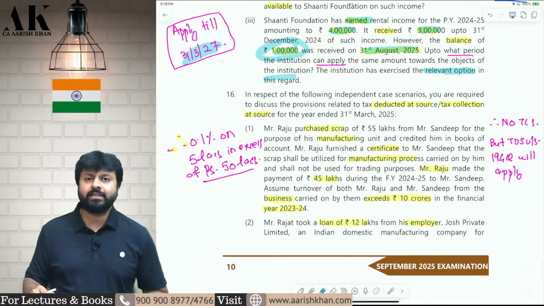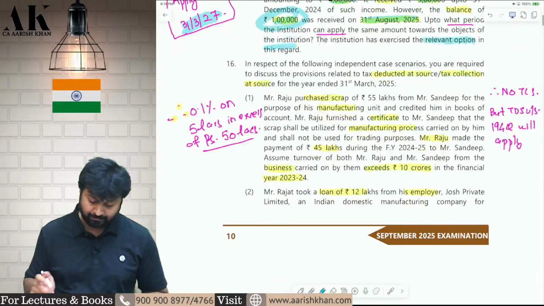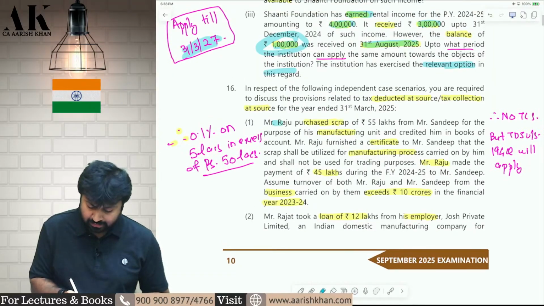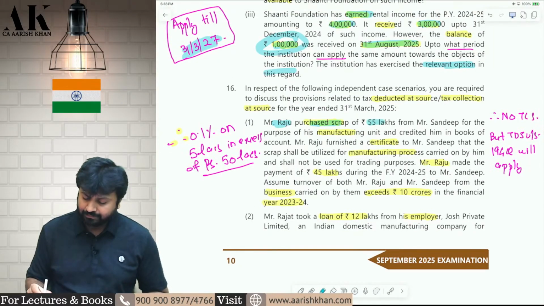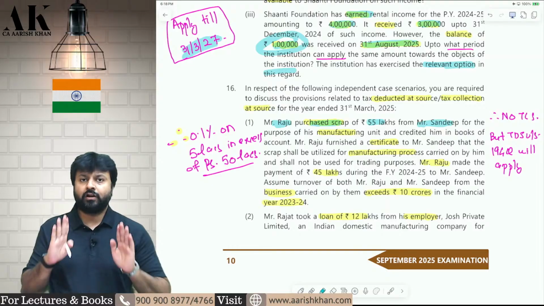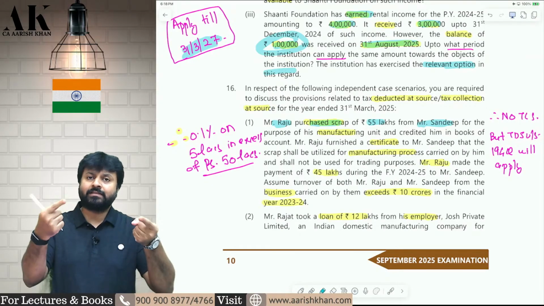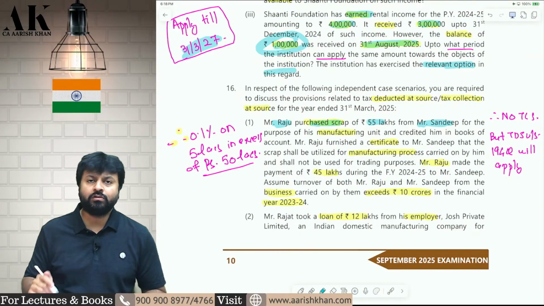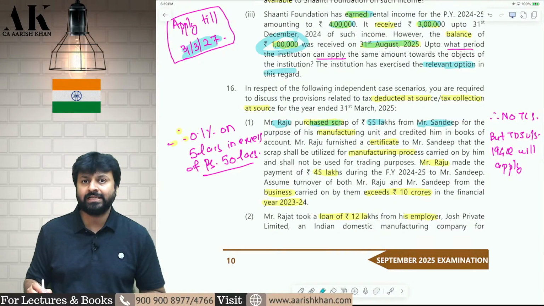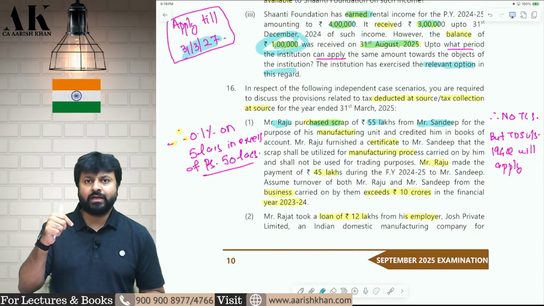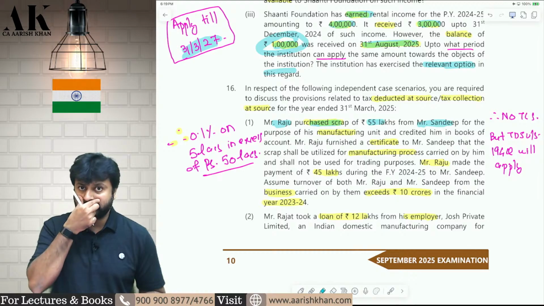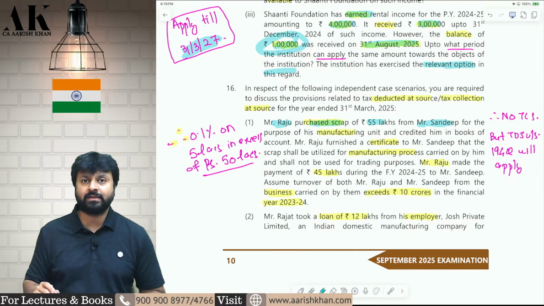Next one, question number 16, which is on TDS and TCS. There are two people over here, Mr. Raj and Mr. Sandeep. Mr. Raj is purchasing some scrap from Mr. Sandeep. Now remember, Mr. Raj is a buyer, Mr. Sandeep is a seller. If any person sells scrap, then that person should collect TCS under 206C subsection 1. So Mr. Sandeep should collect TCS under 206C subsection 1 because scrap is covered in 206C subsection 1.